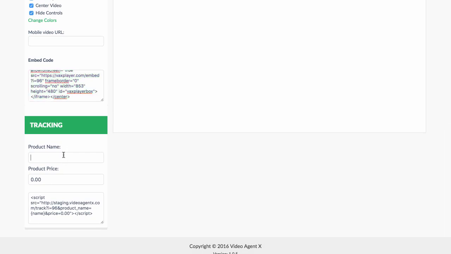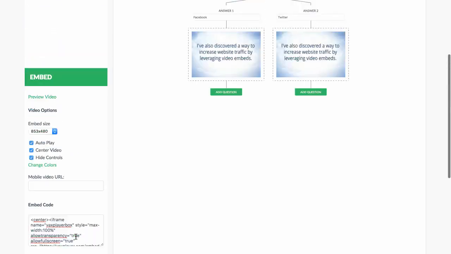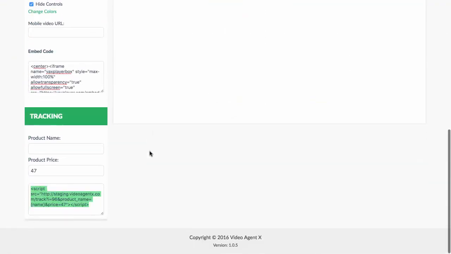You can also add the product name, okay? You can add the product price, and then add this code into the tracking of the page as well. And the advantage of doing this, adding this tracking in, is that you can then go into the statistics and find out how many of these products you've actually sold. I could put in 47, I could say the product name, and you'd put this code on the thank you page, by the way, not on the front page, but the thank you page. So the front page would have this video, and then your thank you page, your registration page, wherever someone goes after they purchase your product, that's where this code is.